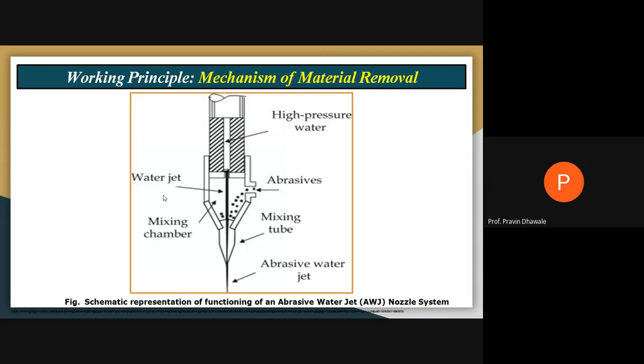we'll go with the working principle or mechanism of material removal in the case of abrasive water jet machining. If you are observing this diagram, what it shows: this is a center pipe with which water is flowing in this mixing chamber, right? Water is flowing, and that water is high pressure water. It will be coming from the pump or intensifier, right?